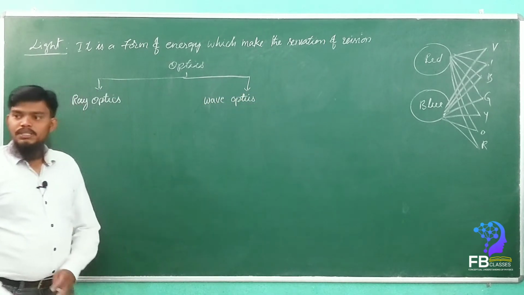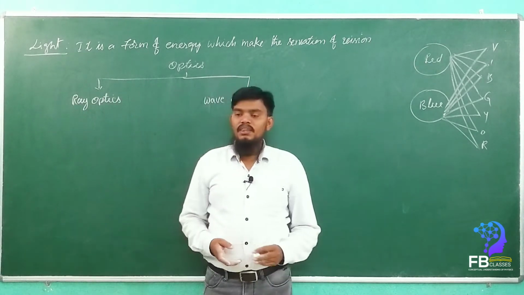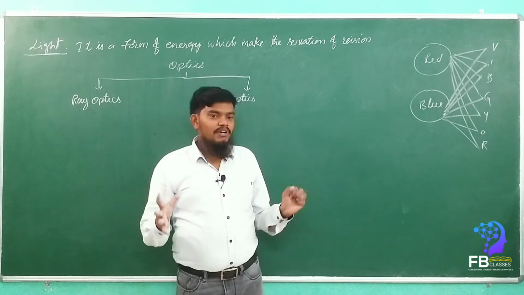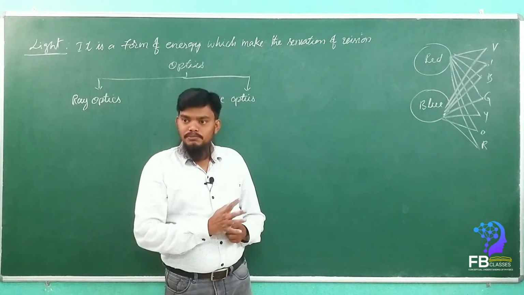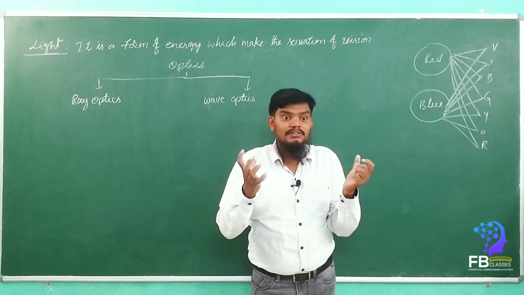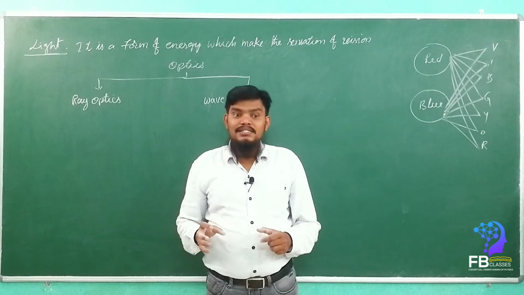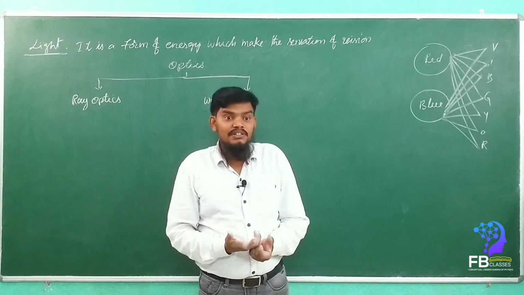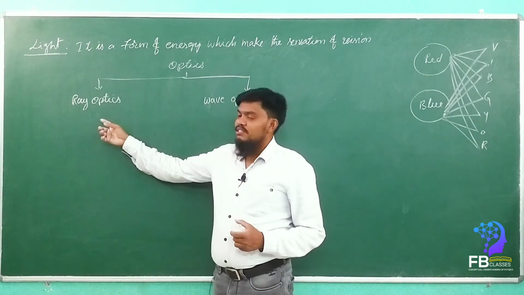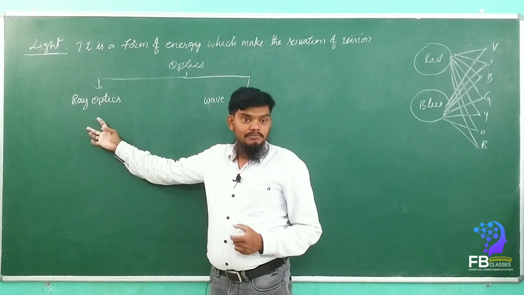Got it? Ray optics means whenever the light ray passes through an object whose dimension is bigger than the wavelength of the light, then the light acts in a normal way. All these normal behaviors are studied under ray optics. Are you getting my point?